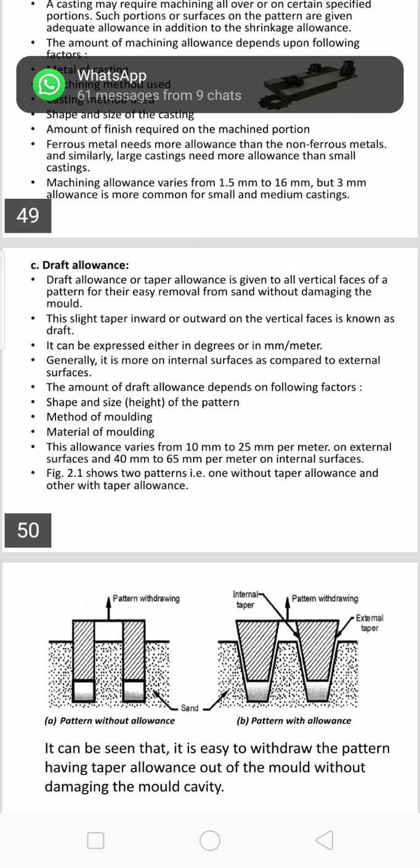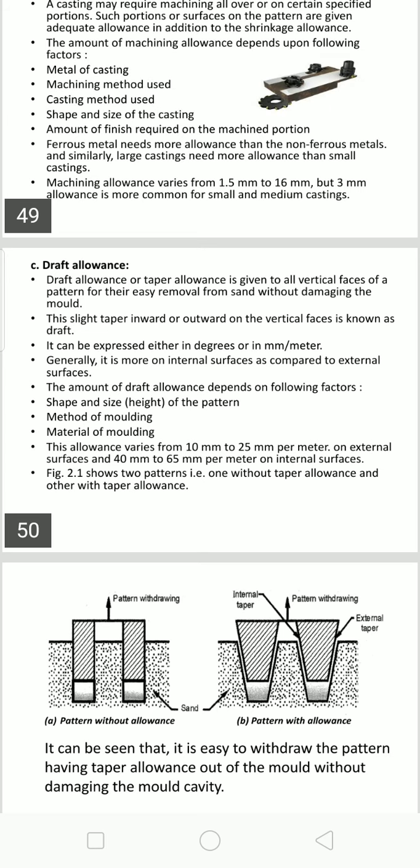Hence the draft or taper will not damage the molds, and the pattern can easily be removed from the mold. The slight taper inward or outward on the vertical faces is known as draft. It can be expressed either in degrees or in mm per meter.